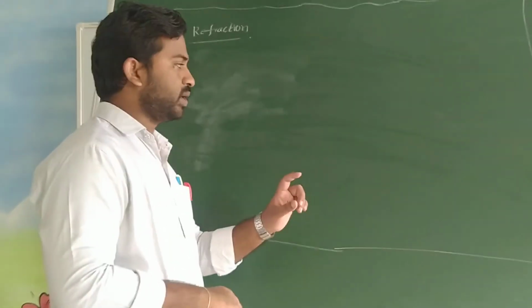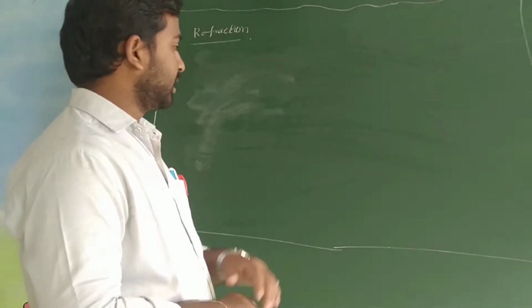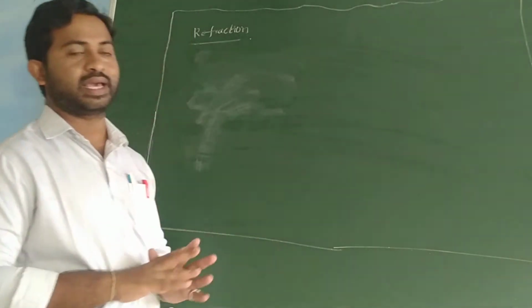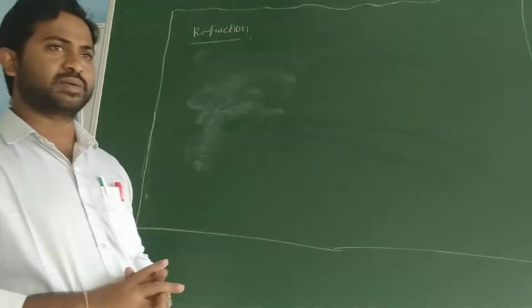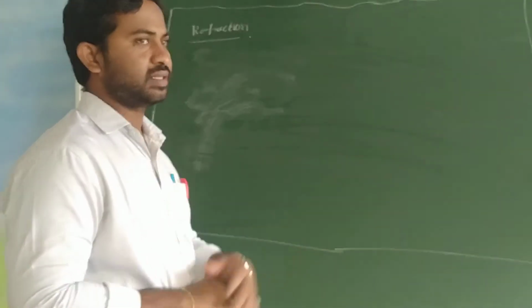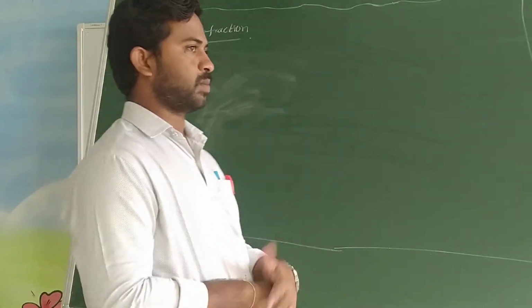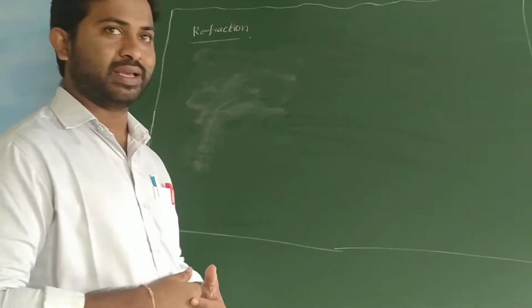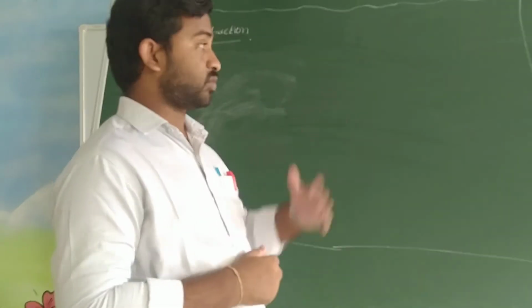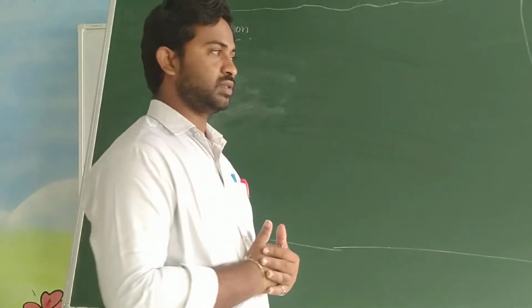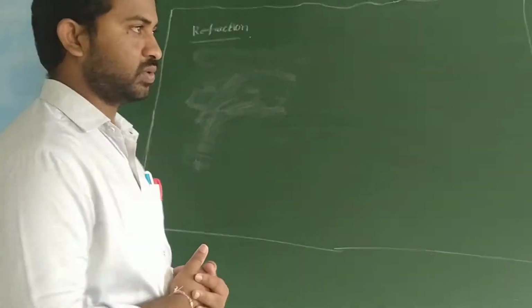Whenever two different media are there, at that time the light does not travel along a straight line. Then the light ray will be bending. Sometimes it will bend towards the normal, sometimes away from the normal. So what is the cause of bending? First, what do you mean by refraction? Today I am going to discuss that with you.